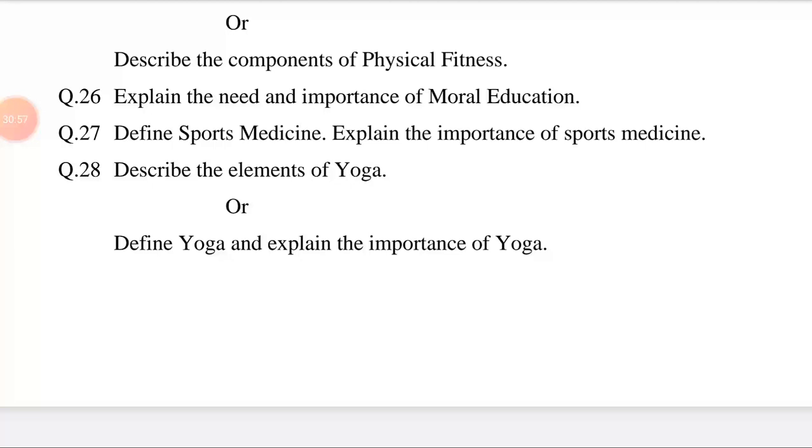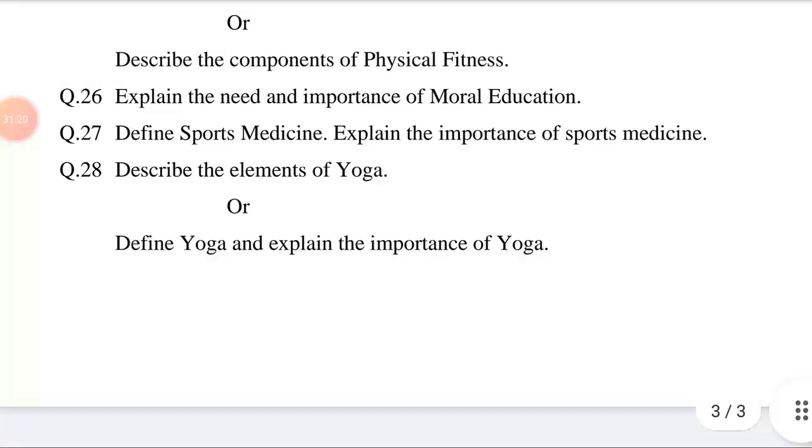Then importances. A few importances of moral education are as listed below. Number 1. Ready set of values. 2. Intellectual power. 3. Right choice. 4. Present generation. 5. Give respect to others. Then explain all these points in 2 to 3 lines.